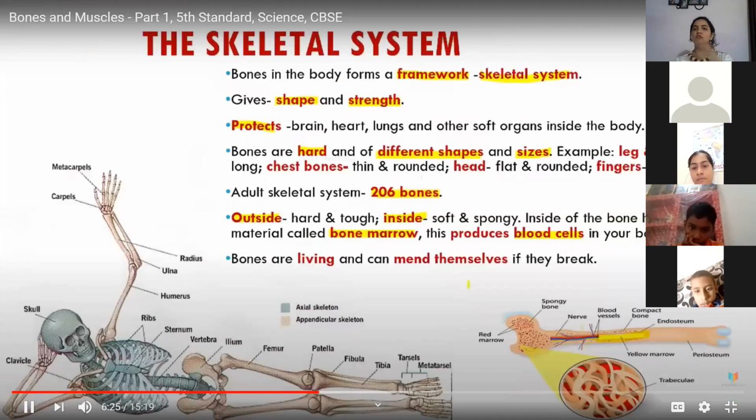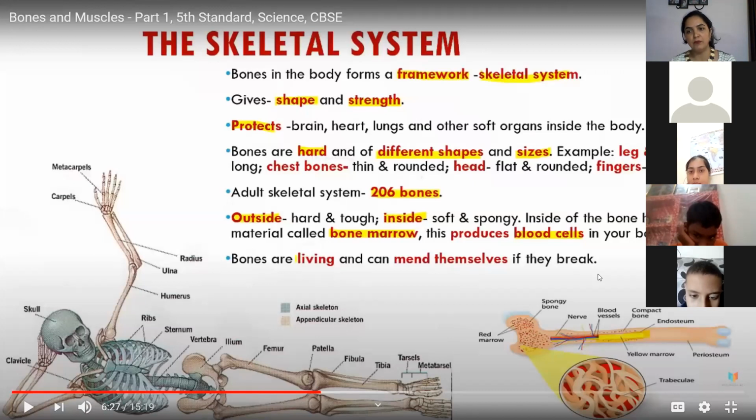Or we can say bones are living and they can mend themselves if they break. You might have observed whenever you fall down or you have a fracture, or a little bit of a hairline fracture, the doctor gives you a plaster. After a month or two, it recovers and it gets joined. That means the bones are living and they keep on mending themselves if they break.